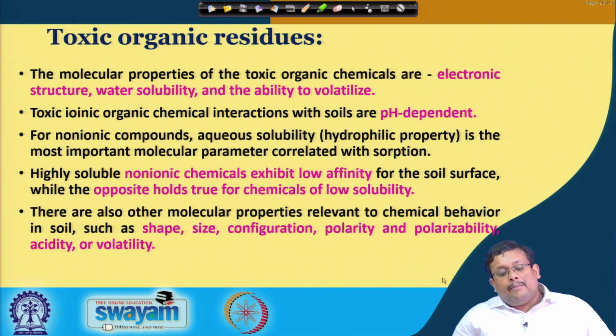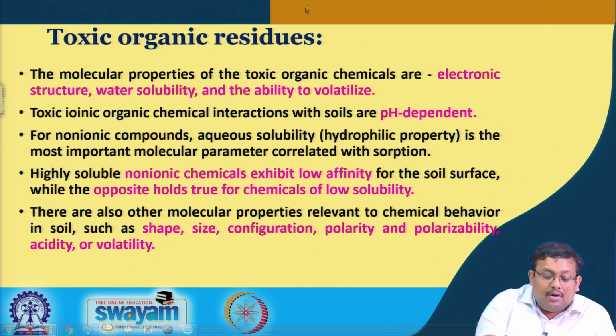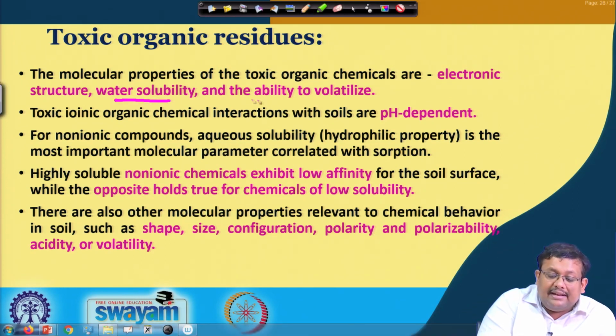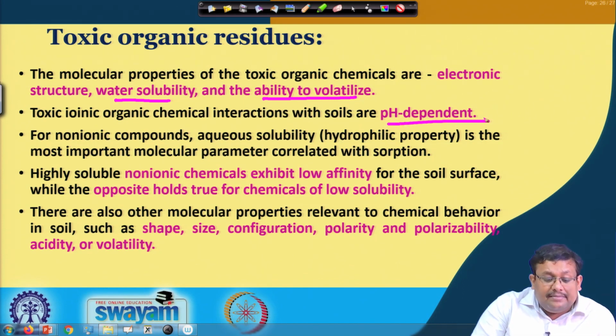So, the molecular properties of the toxic organic chemicals are basically electronic structure, their water solubility and the ability to volatilize. These are the three major important molecular properties of the toxic organic chemicals. One is electronic structure, then water solubility, and third is the ability to volatilize. Now, toxic ionic organic chemical interaction with the soils are basically pH dependent.